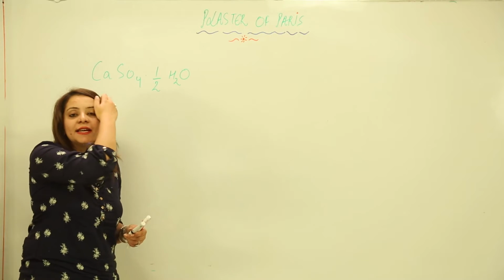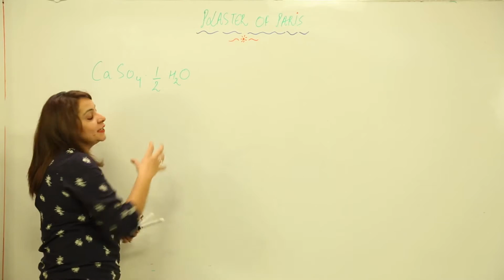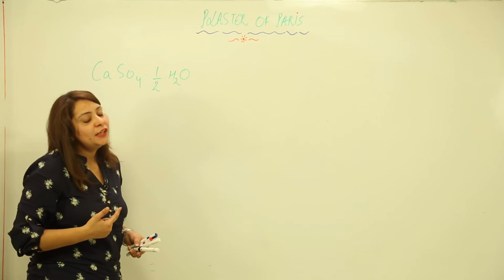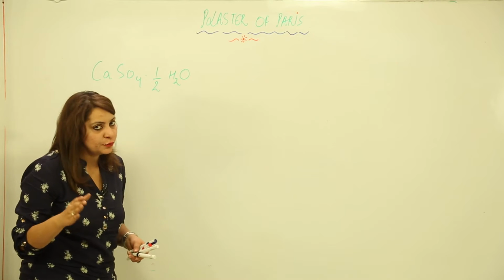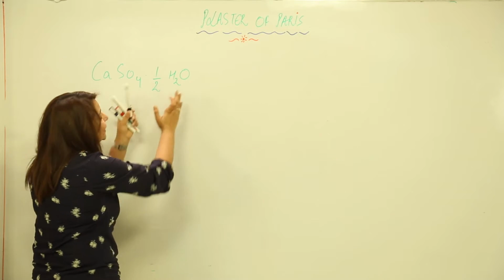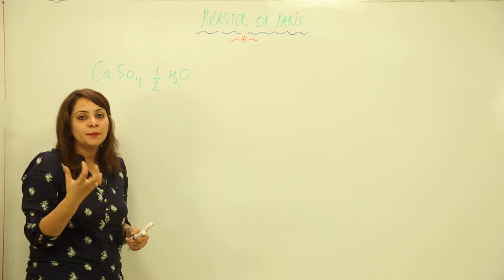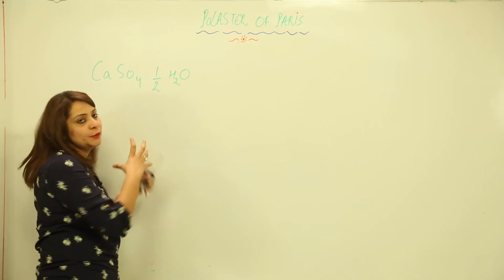Whenever you see H2O written with a dot after a compound, it is water of crystallization. Here it is half a water molecule, so one molecule of CaSO4 has half a molecule of water of crystallization in chemical combination with this calcium sulfate.